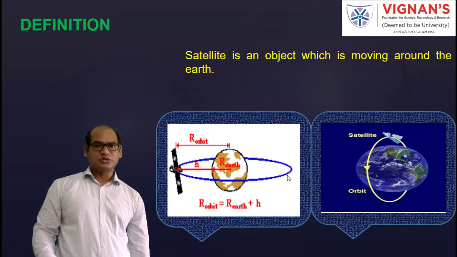The addition of these two, that is R Earth and H, can be taken as the orbital height, that is R orbit. So R orbit is equal to R Earth plus H. And here also we can observe Earth is in spherical shape, but not exactly spherical shape. And around this Earth, in this orbit, the satellite is revolving.